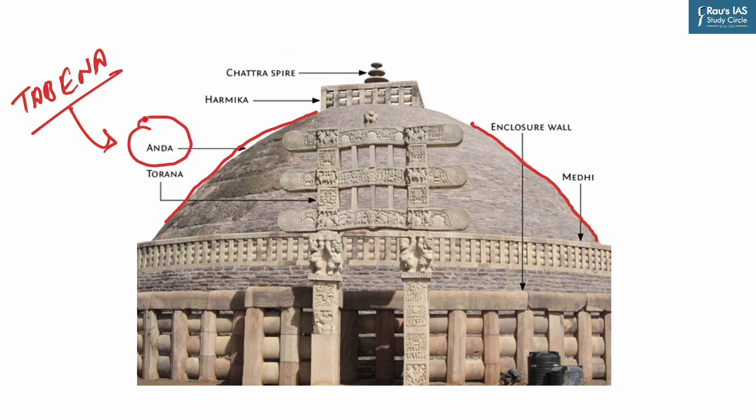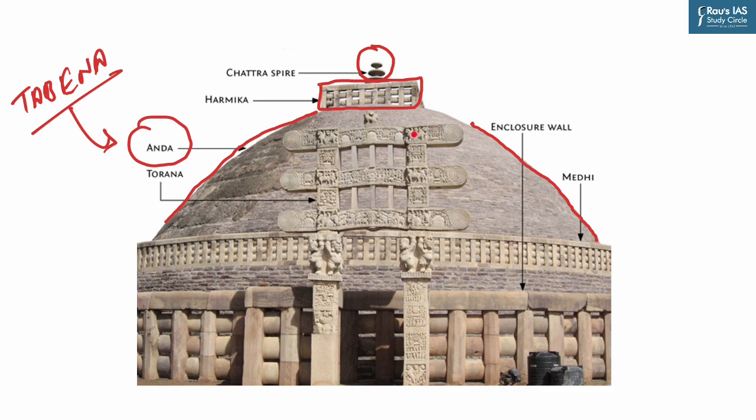A square railing that is known as Harmika is inspired by a square railing or fence that surrounded the mound of dirt, marking it as a sacred burial site. Now, the central pillar supporting a triple umbrella form, that is Chhatra, was derived from umbrellas that were placed over the mound to protect it from the elements.